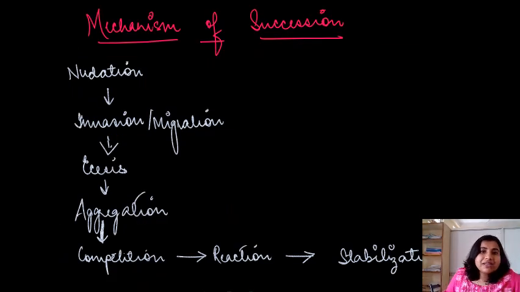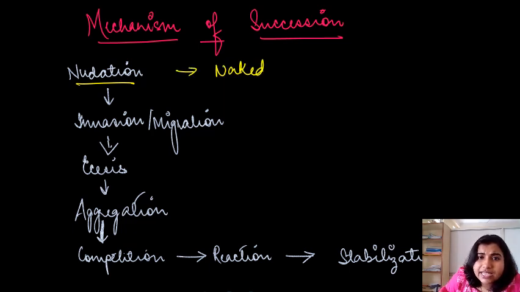Okay, so what is the mechanism of succession? How is this succession actually happening? The mechanism of succession can be explained with the help of the following steps. That means, for establishing a succession, we need nudation. Nudation means what? Basically, it stands for naked area.